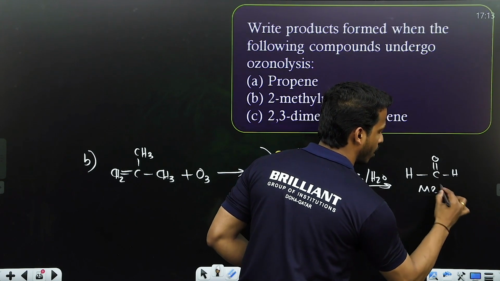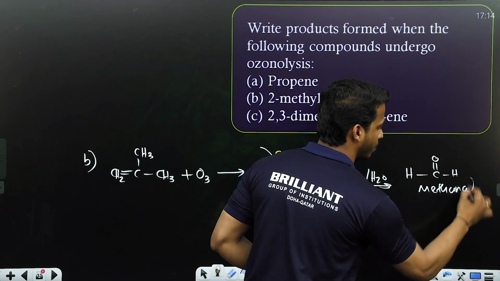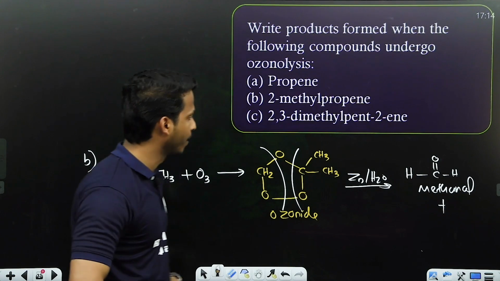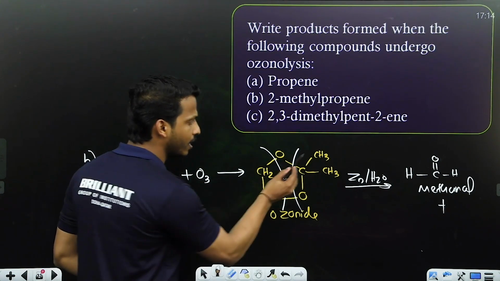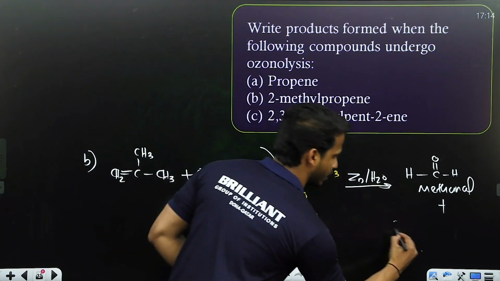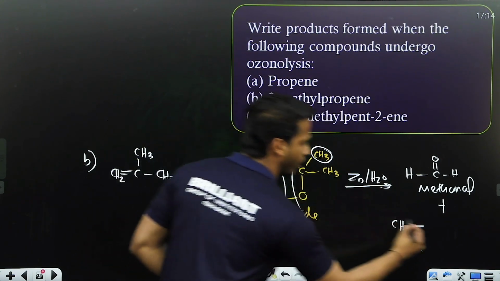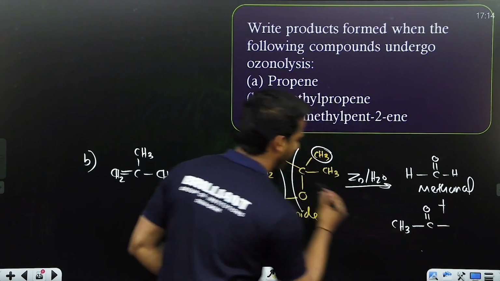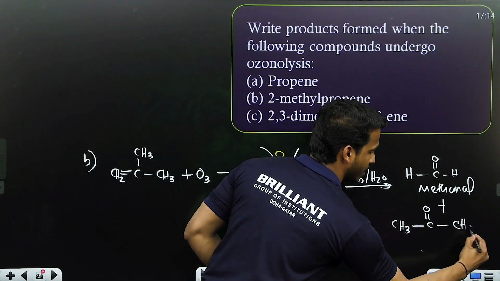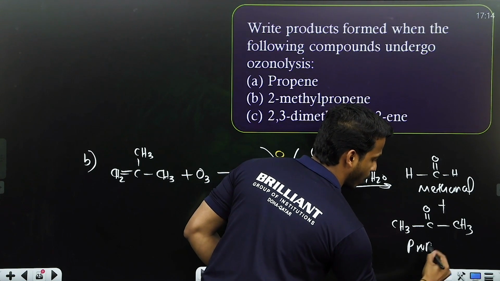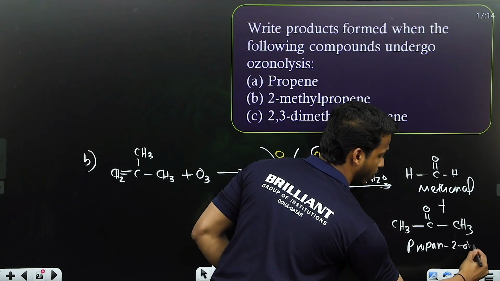What is this compound called? Methanol. Keep practicing by writing the name of the product also, okay? What about the right side product? CH3, okay? I'm writing this CH3, single bond. This C and O, I already told you, will form a double bond. And then the remaining CH3. What is CH3CO CH3 called? Propanone, or propan-2-one, or acetone.